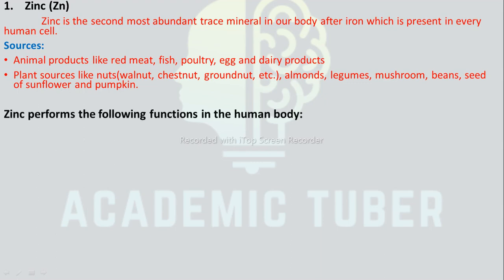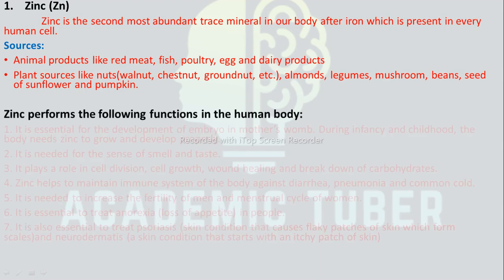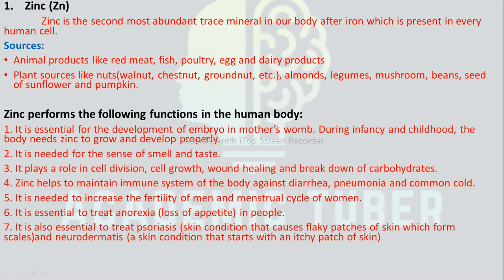Zinc performs the following functions in the human body. It is essential for the development of the embryo in the mother's womb. During infancy and childhood, the body needs zinc to grow and develop properly. It is needed for the sense of smell and taste. It plays a role in cell division, cell growth, wound healing, and breakdown of carbohydrates.